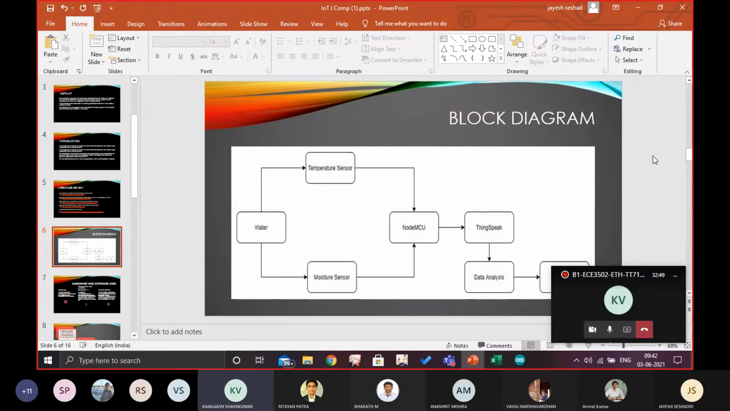So over here, the moisture sensor and the temperature sensor are the main sensors, which will be collecting real-time data from the water and sending it to the Node MCU. From there, the Node MCU will transfer the data to ThingSpeak, where the data will be analyzed, and then we'll obtain the final output.